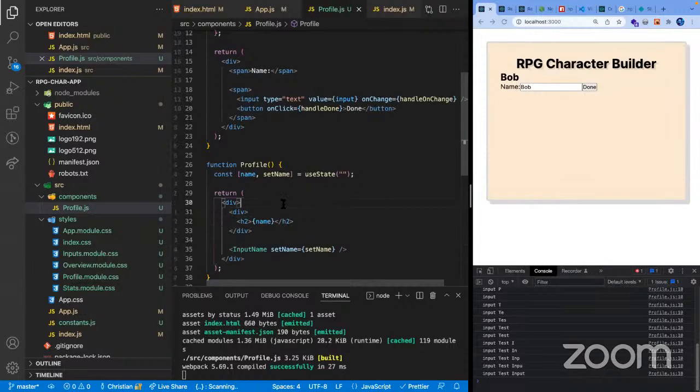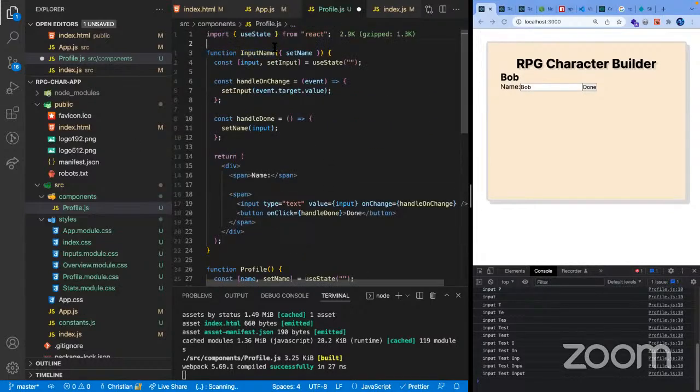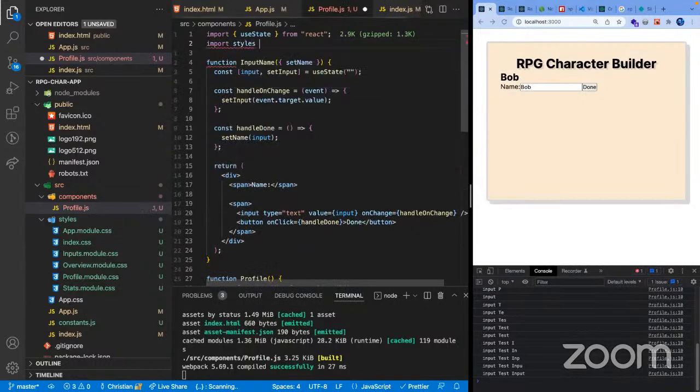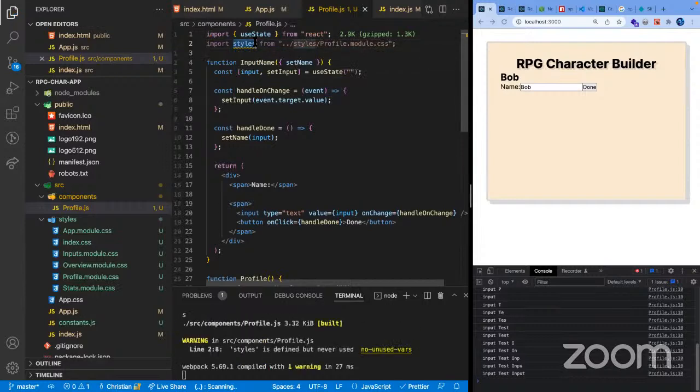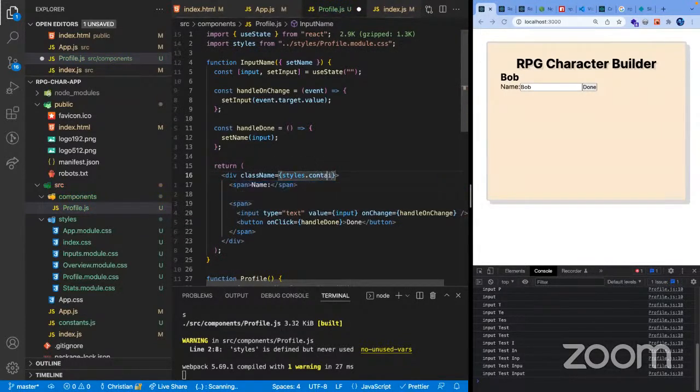Now, I'm just going to add some styling here. Let's see. But if you guys do have a question, speak up. Styles and profile. And then just going to apply container here.